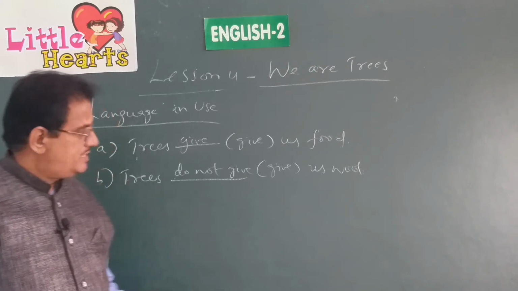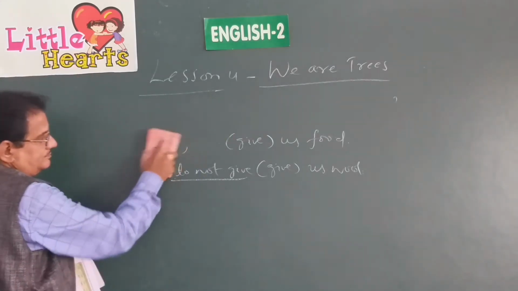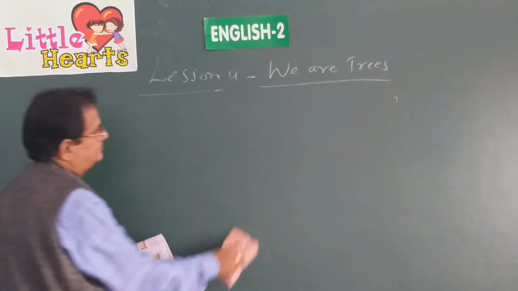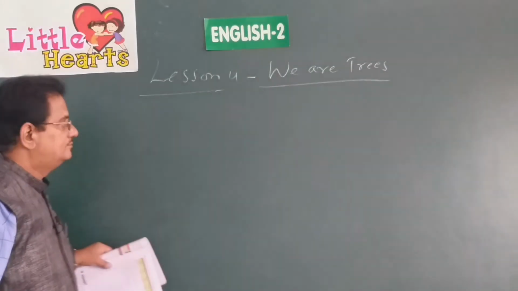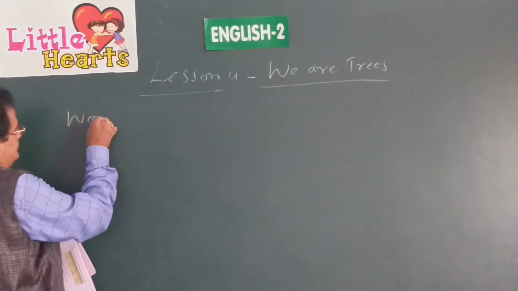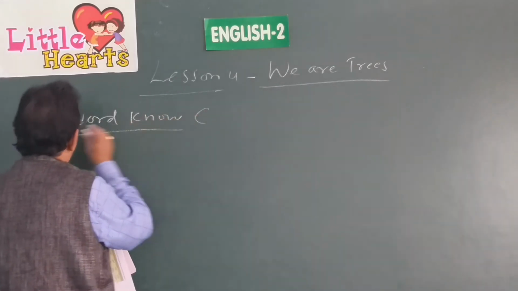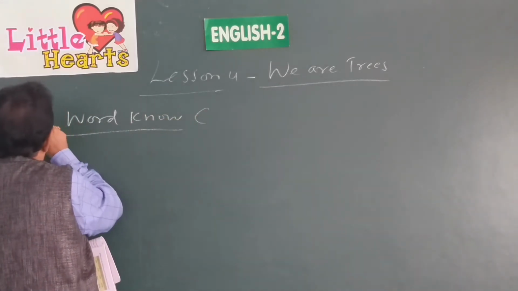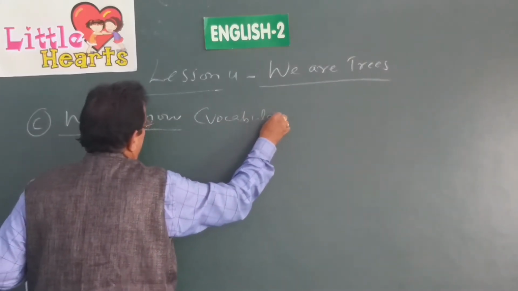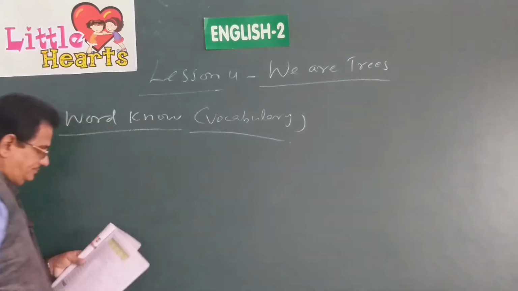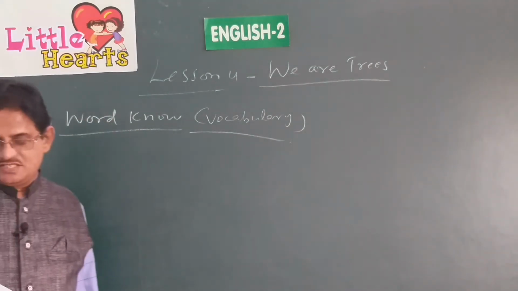Next is word power or vocabulary. Which words in the text mean the same as?